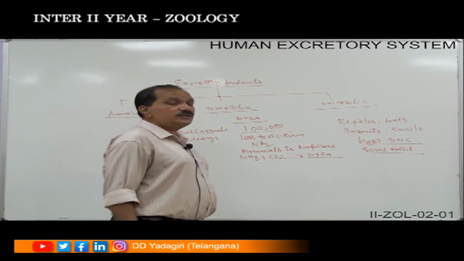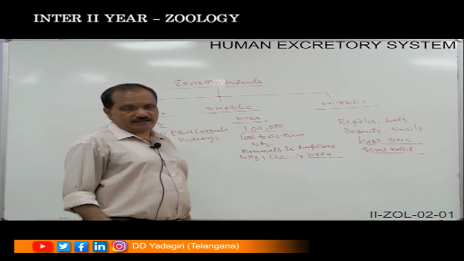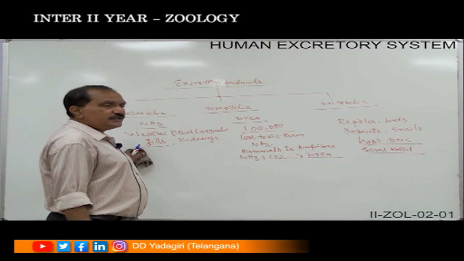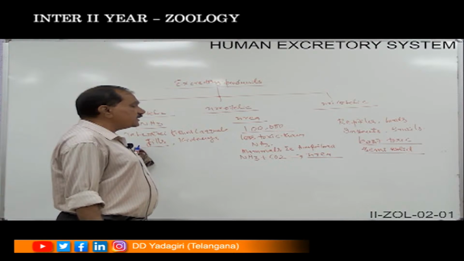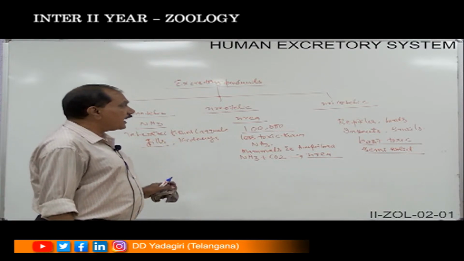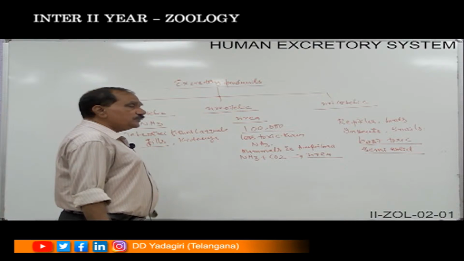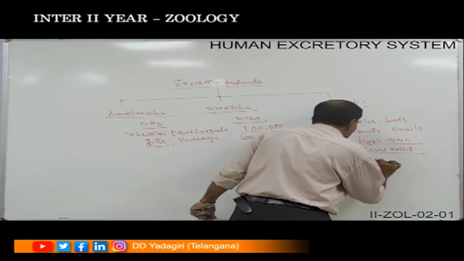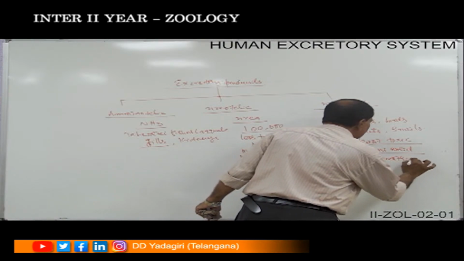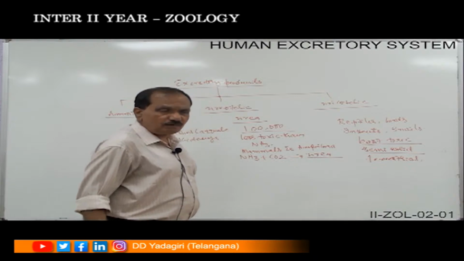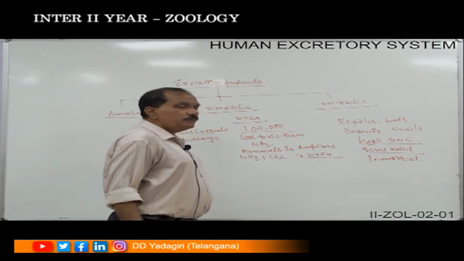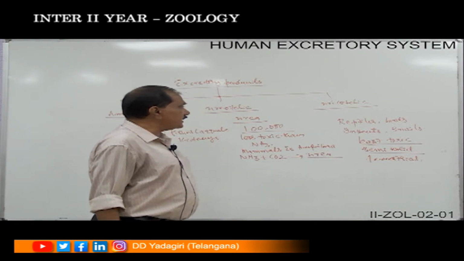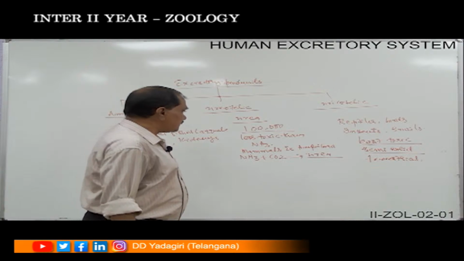But for the formation of uric acid, energy is required. Whereas for the formation of urea and ammonia, there is no need of energy. For the formation of uric acid, a large amount of energy is needed, and it is less toxic when compared to urea and ammonia. And those animals which are terrestrial, which are not getting the proper amount of water, release uric acid in the form of semi-solids, like the reptiles, birds, insects, and the snails.